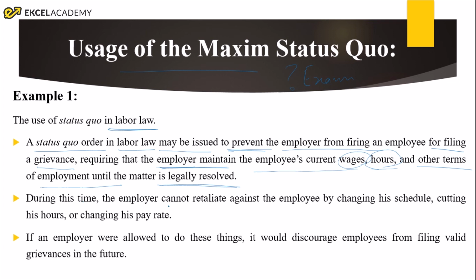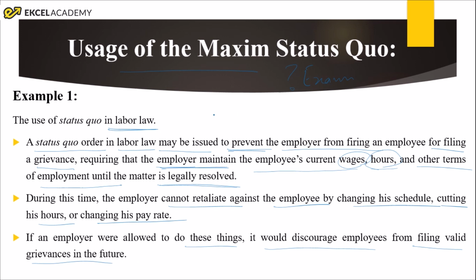During this time, the employer cannot retaliate against the employee by changing his schedule or cutting his hours of work or changing his pay rate. So if the employer is allowed to do such things, it would discourage the employee from filing any such valid grievances in the future. So what does this example say?